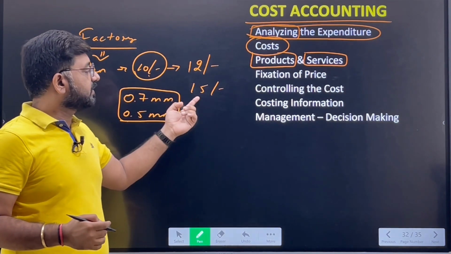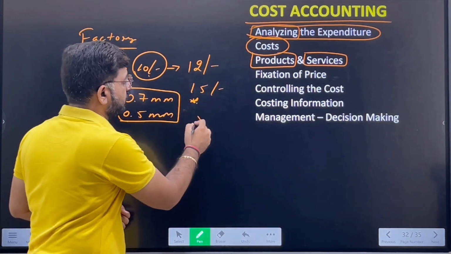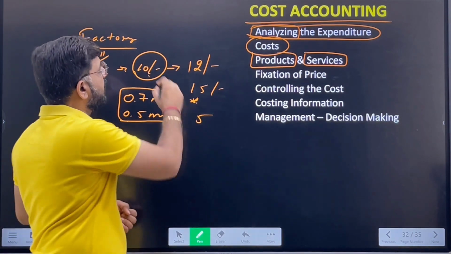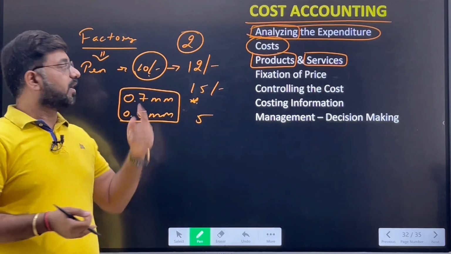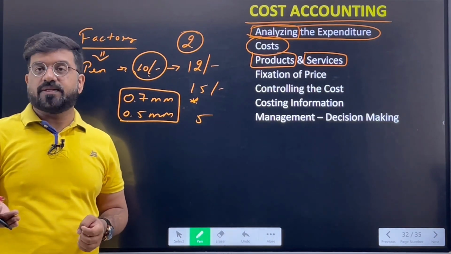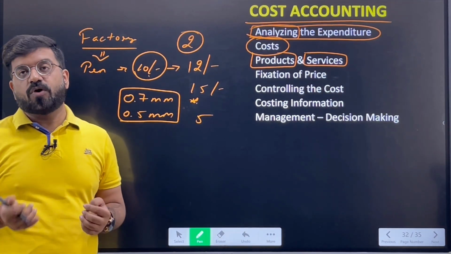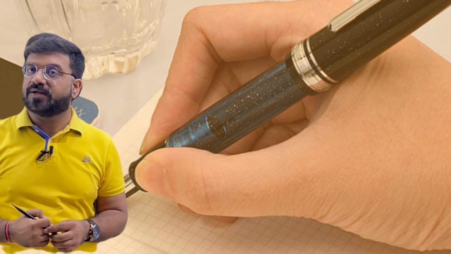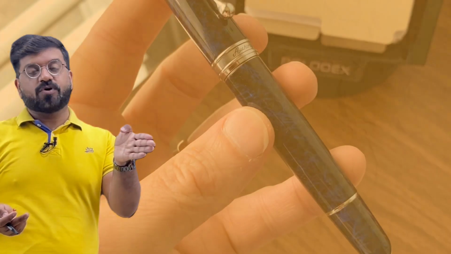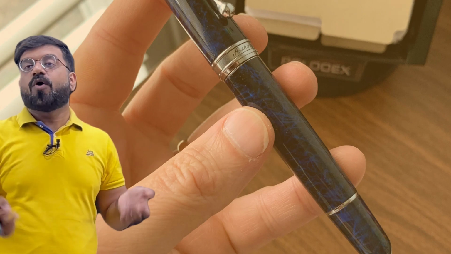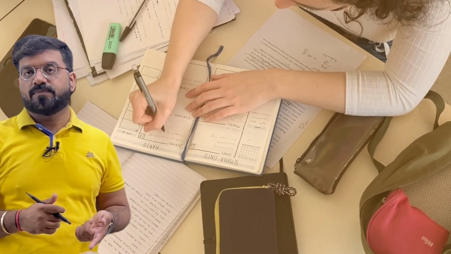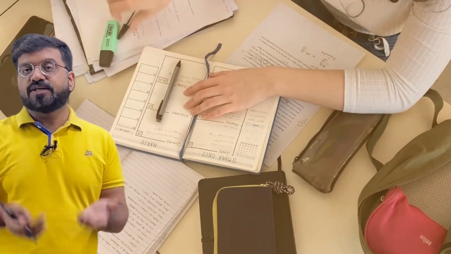Now, here the company is earning a profit of rupees 5. In another case the company was earning a profit of rupees 2. It totally depends upon the competition as well. If the competitor is selling a pen of rupees 10 for rupees 14, we can't sell it for 15, because the customer is the king. He will know that one pen is for 14 and the other pen is for 15, and the function and work are just the same. Obviously, he will go for rupees 14. He will play smart. It's a human tendency.